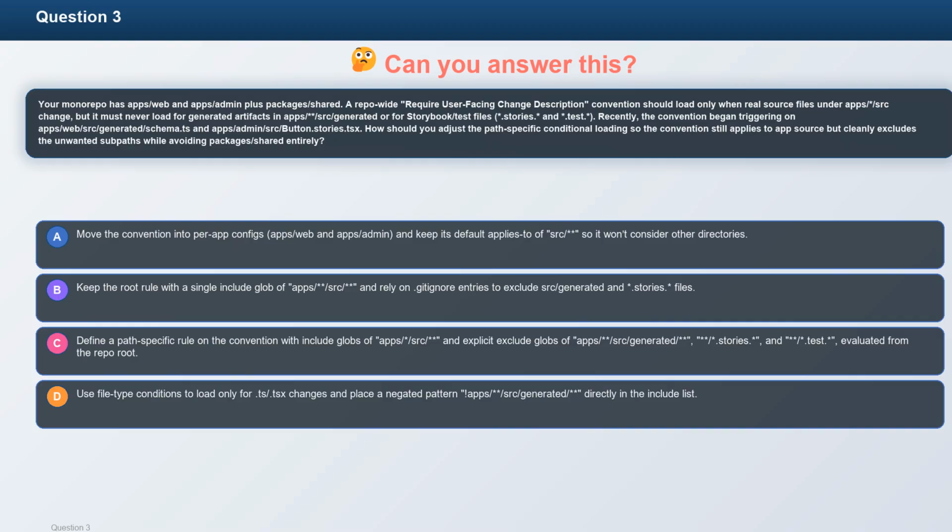The correct answer is C. This question tests path-specific conditional loading with include and exclude globs to control when a convention is applied. The correct answer adds explicit excludes that override a broad include, evaluated from the repo root, so only the intended app source paths load the convention. A common pitfall is assuming .gitignore or negated include patterns are honored by the loader instead of using a proper exclude list.